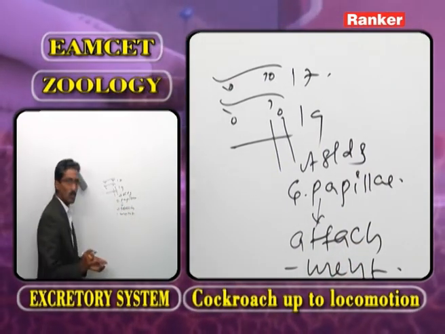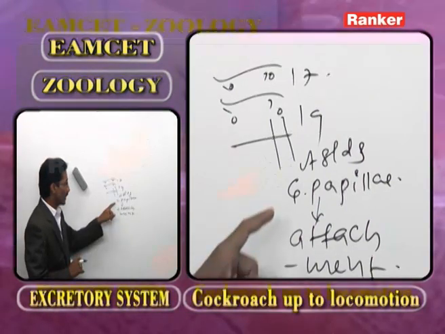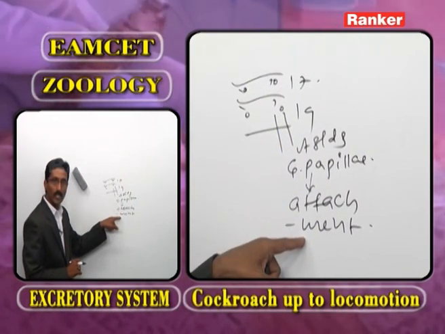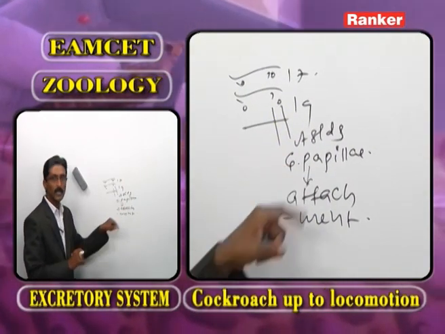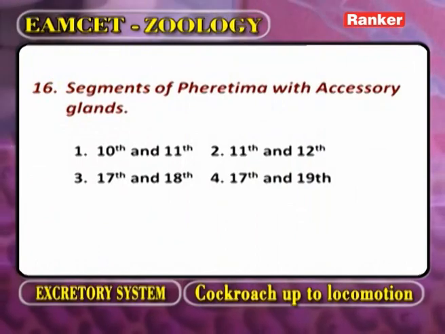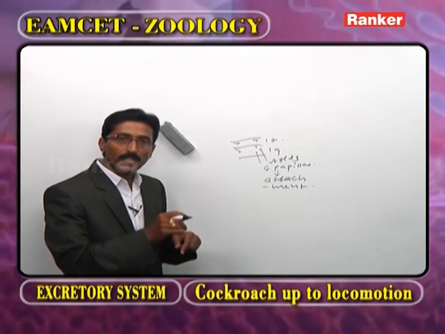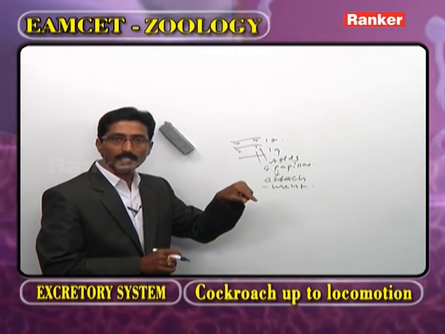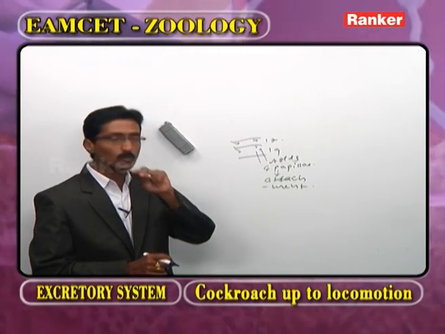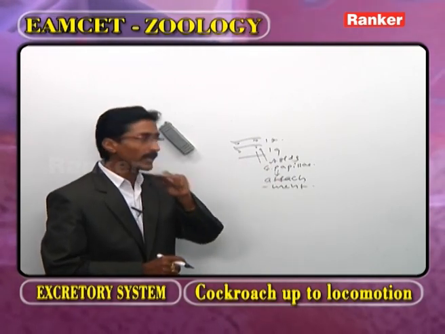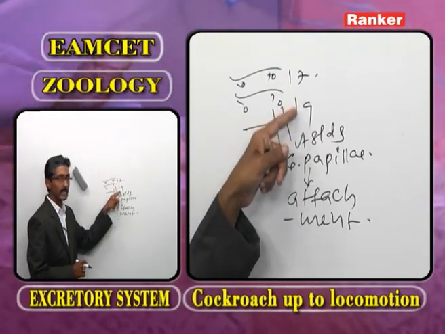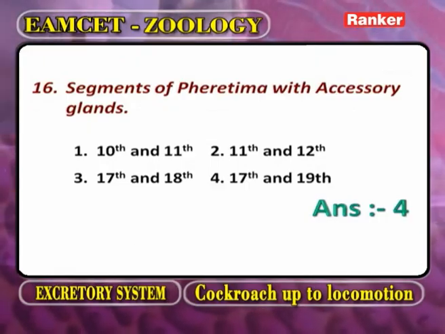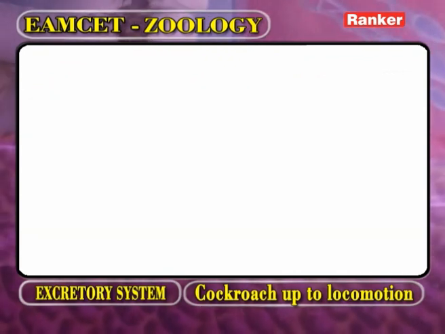But how the question is framed: what are the structures that help to attach earthworms? Then the answer is genital papillae. What are the glands that help to attach the two earthworms? Then the answer is accessory glands. Accessory glands 2 pairs, genital papillae 2 pairs, both are present in the 17th and 19th segment. Now the answer is the 4th one. Now go for the next question.